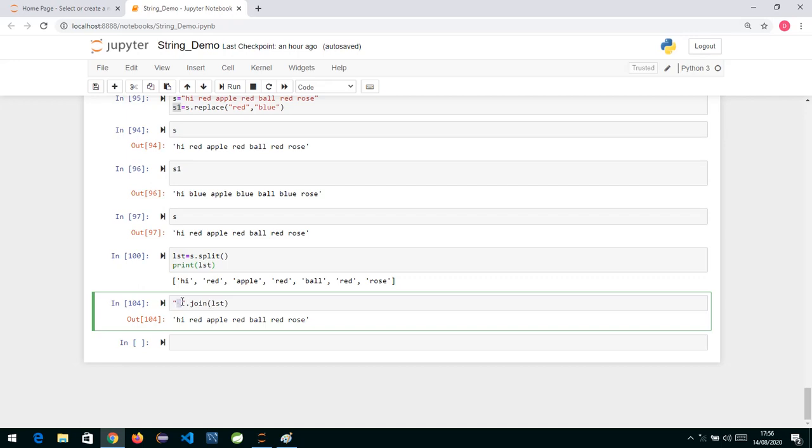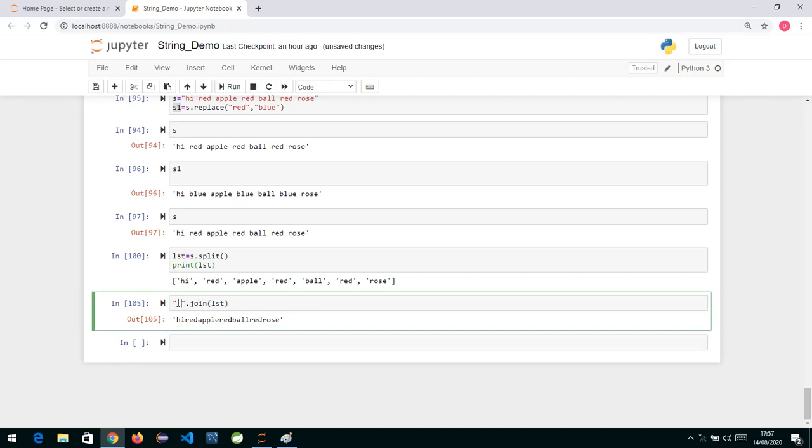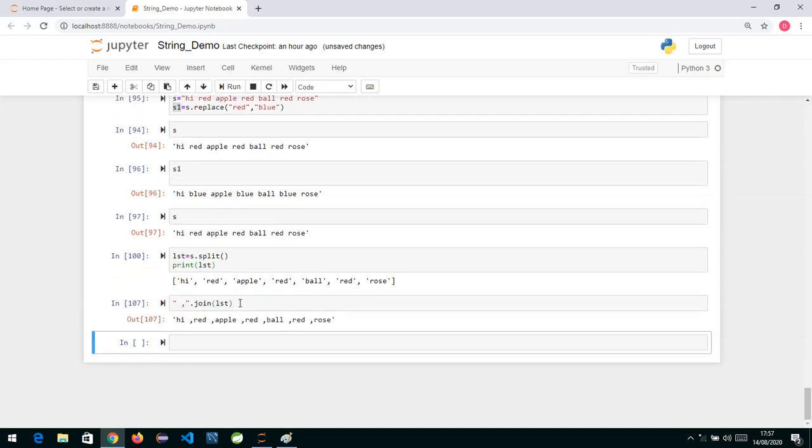Comma, space, or what? Between these two, when it is joining, it forms a new string. So in between, what do you want, a space or nothing? If you don't put anything over here, it will be together, as I just showed you. If you put space over here, the new string which is formed from this iterable will have spaces in between. If I specify comma over here, then accordingly you will have commas in between.